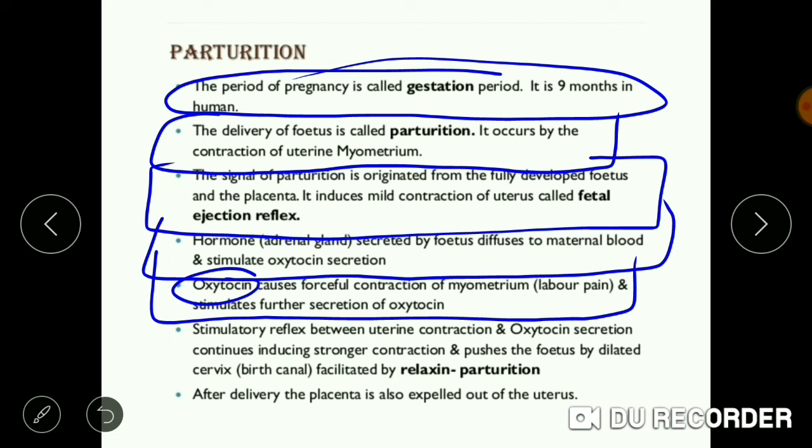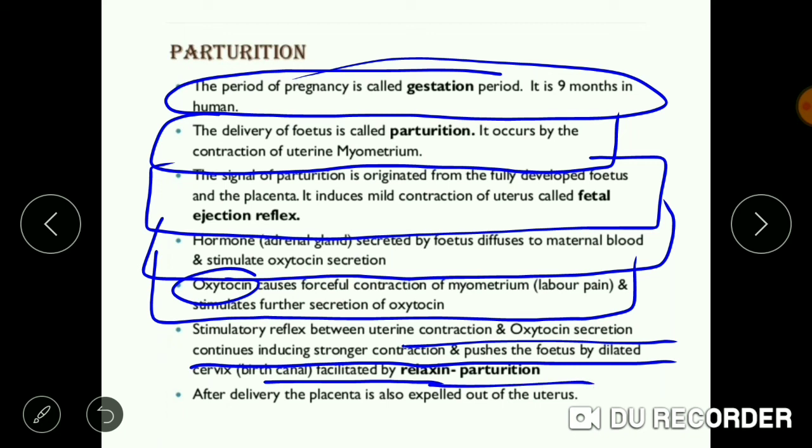The stimulatory reflex between uterine contraction and oxytocin secretion continues, inducing stronger contraction and pushing the fetus through the dilated cervix and the birth canal, facilitated by relaxin. After the delivery, the placenta is also expelled out of the uterus.